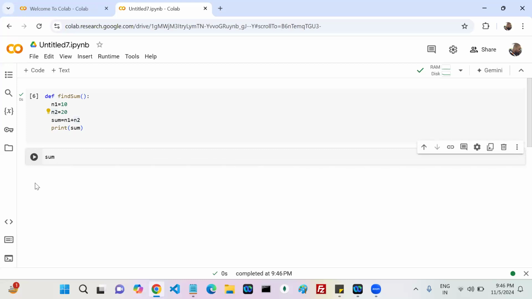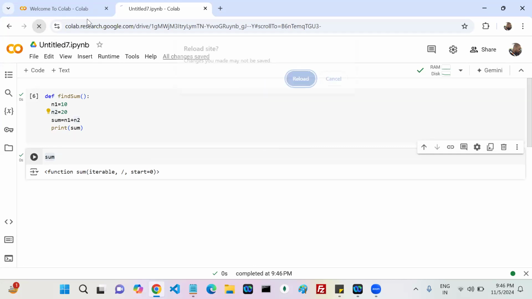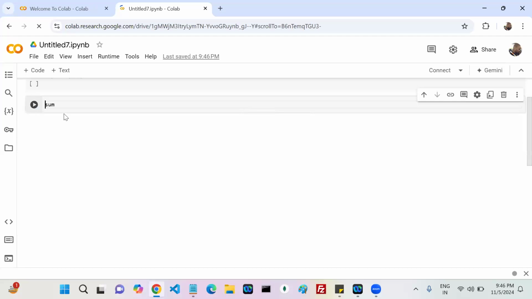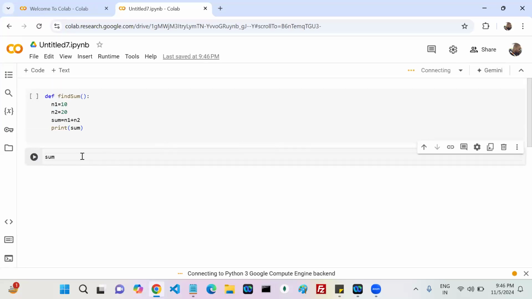If I run this, what happened? Not defined. If I run this one, if I'm executing sum, what happened? Sum is not defined. Okay, previous maybe the sum is there, but you are right. You created some other. Okay, this is like an online editor, right? Previous some other stuff also there, then the time it is going to use that code. Don't worry about that.